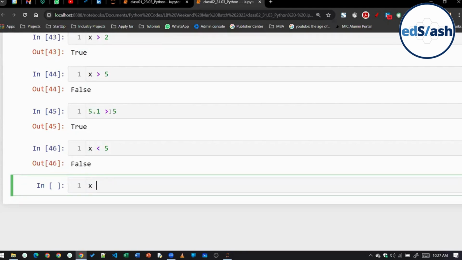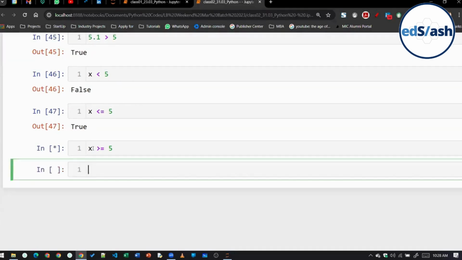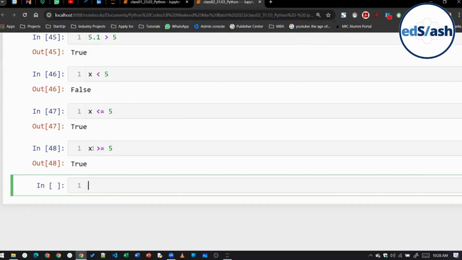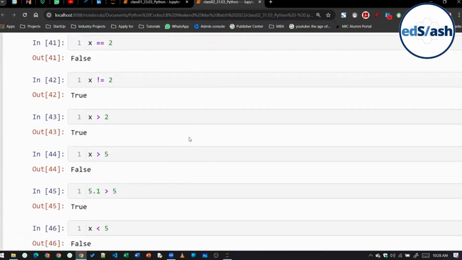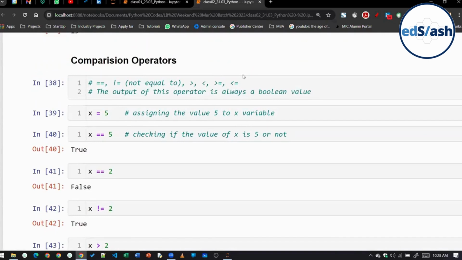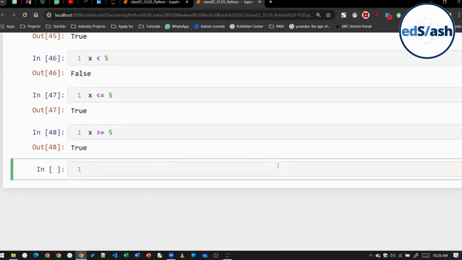But if I write here x less than equal to 5, it will give us true, because in case of less than equal to, it will check two things: either it should be less than or it should be equal to. Similarly, x greater than equal to 5 will also give us true. Ayush, what exactly are you not getting? Others are getting this class so far? All of you got all the operators?